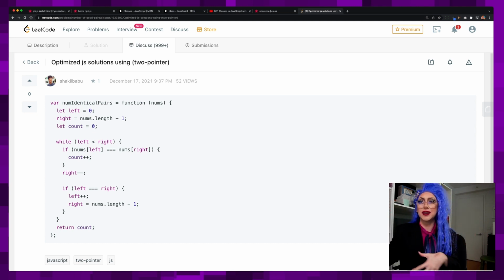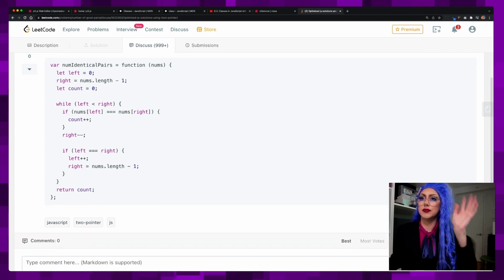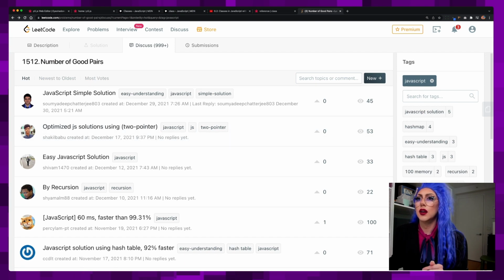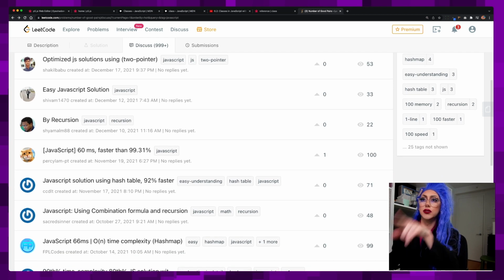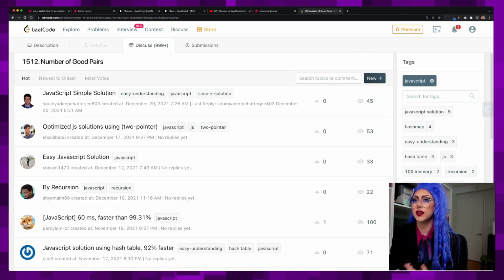That way they don't have to do as much stuff, I guess. I don't know exactly. What are they doing? If nums equals right, count plus plus. This basically goes through all of them. Sure, it's a lovely way to solve it. Someone does it by recursion, someone uses a hash table, someone uses the combination formula in recursion, someone uses a hash map. Let's see what this one is.